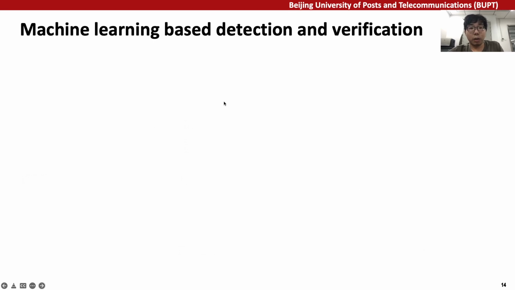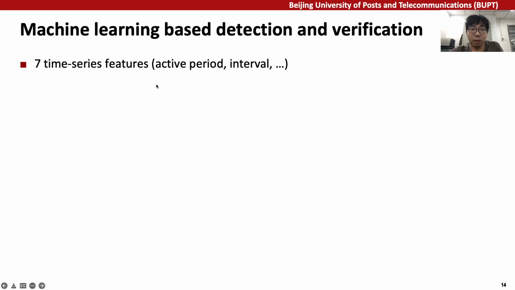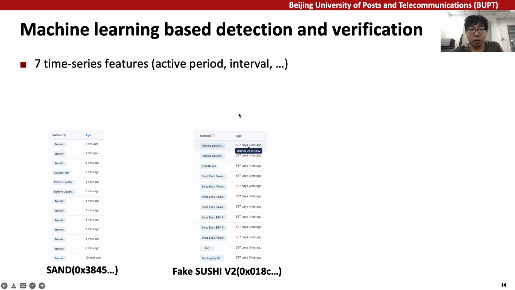Then we use a comprehensive set of features to train a scam token classifier to detect more scam tokens. We will introduce part of the features, and you can refer to our paper for more details. The first is time series features. Commonly, a scam token is only active for a short period. For example, the fake Sushi token was active for only 1 day, while the SAND token is still active now.